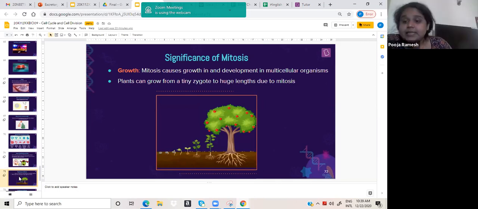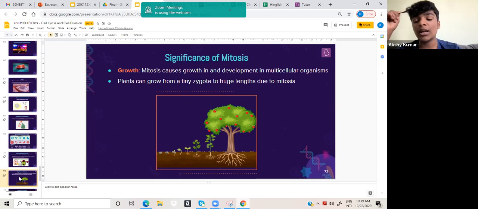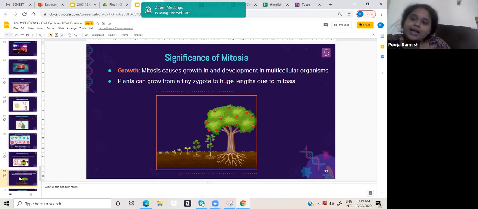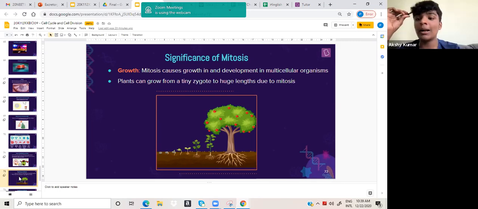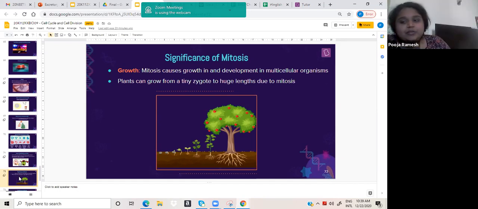In that case it will be purely mitosis. Any organism produced by mitosis will generally be a clone, that means it will be identical to the parent.